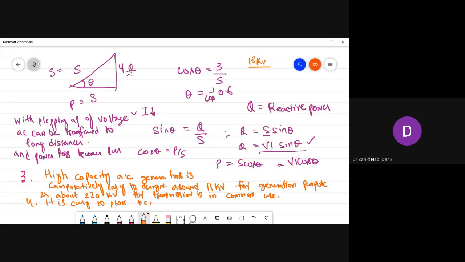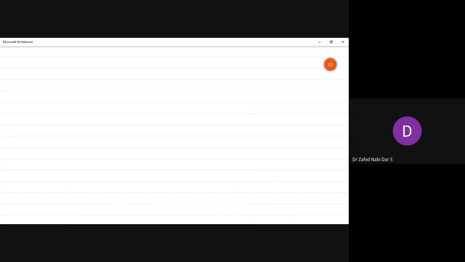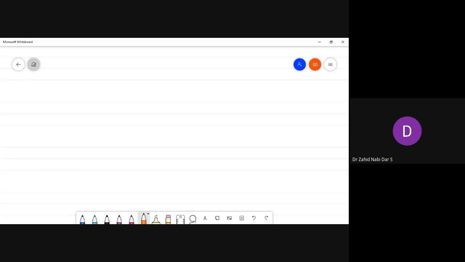This is called an alternating quantity. Now can you tell me the difference between AC and DC, the main differences and applications? What is the difference between AC and DC?